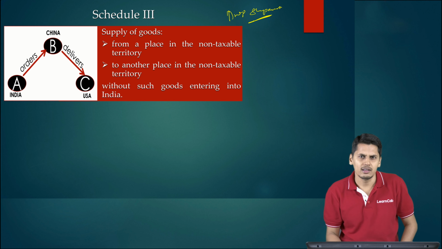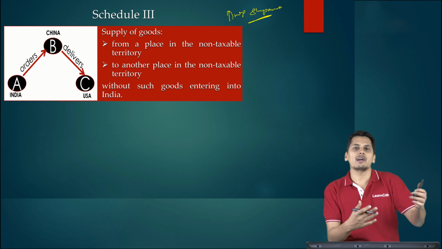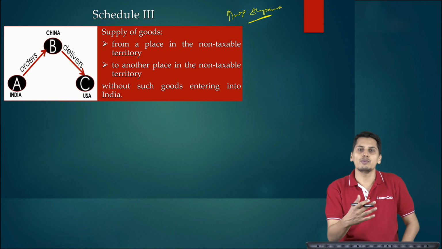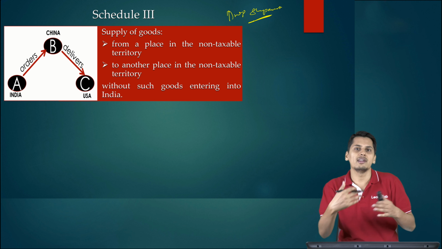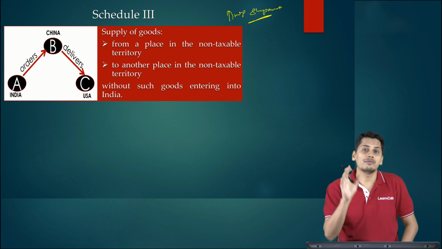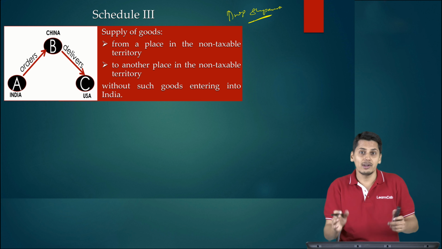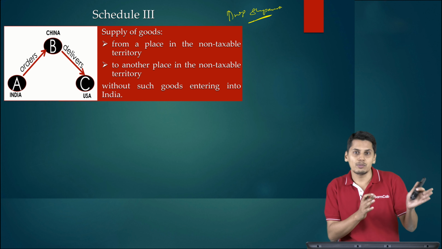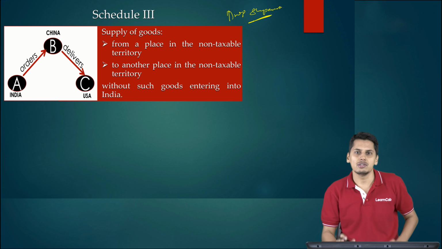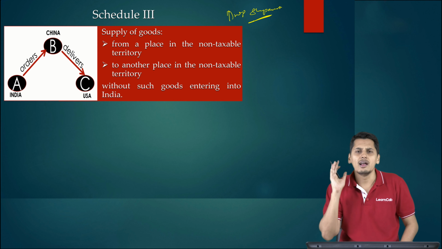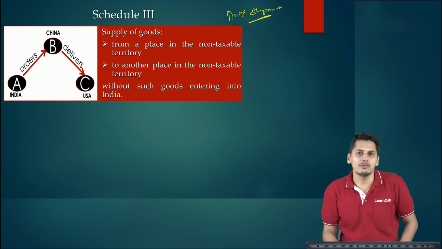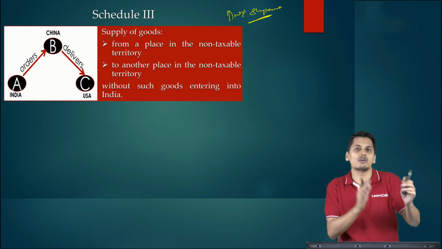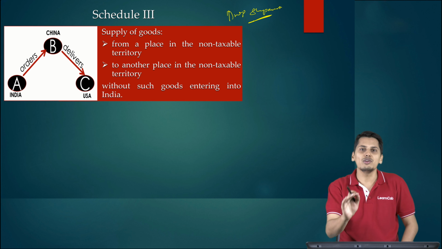do not enter India. Similarly, when I am raising an invoice on my customer in USA, it cannot be called an exportation of goods because goods are not moving from India to outside India. So in this case of drop shipment, when I am making a supply to my customer who is there in USA, it cannot be called an exportation of goods and hence the benefit of zero rating is not going to be available. However, I do not even require the benefit of zero rating because according to Schedule 3, this invoice which I am going to raise upon my customer who is there in USA is neither a supply of goods nor a supply of services.